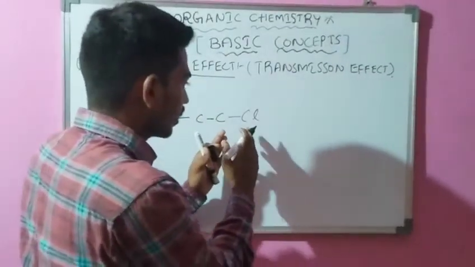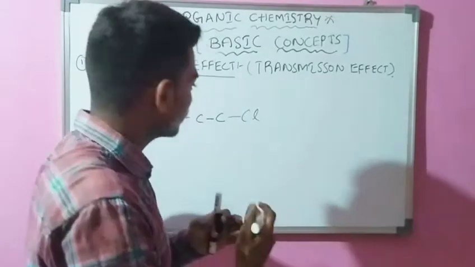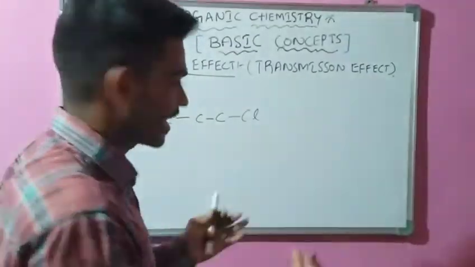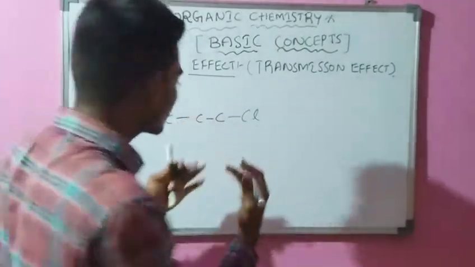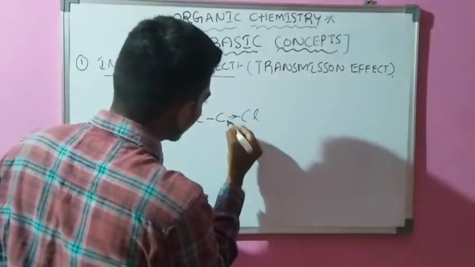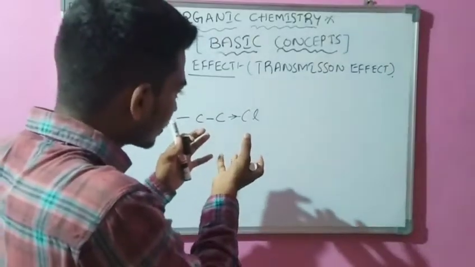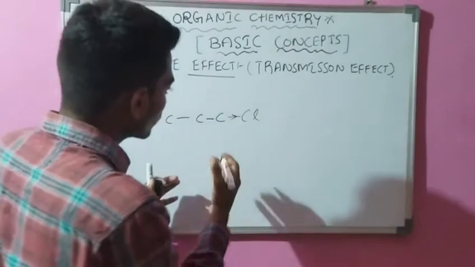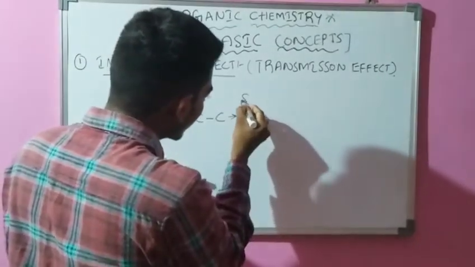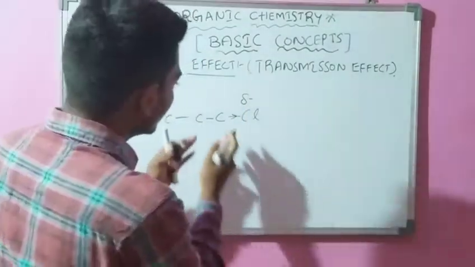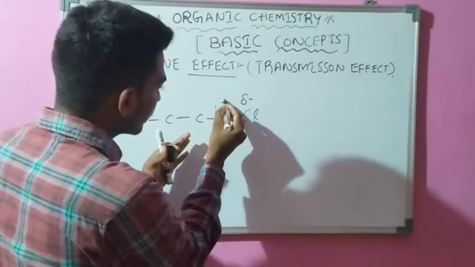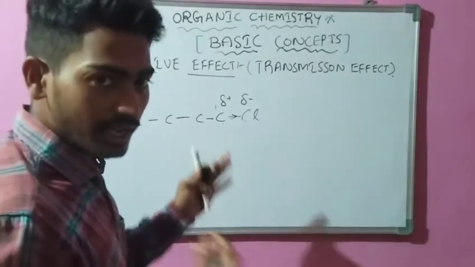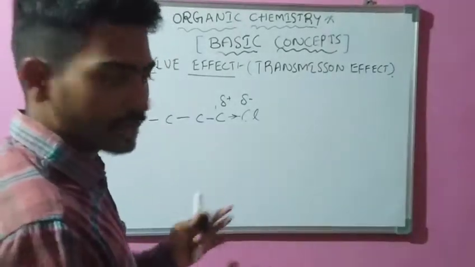Chlorine is a more electronegative atom compared with carbon, so a polarization takes place. Electrons are pulled towards itself by the chlorine atom. So a delta negative charge is created here, and the first carbon gets a delta positive charge because of the pulling of electrons by the chlorine atom.